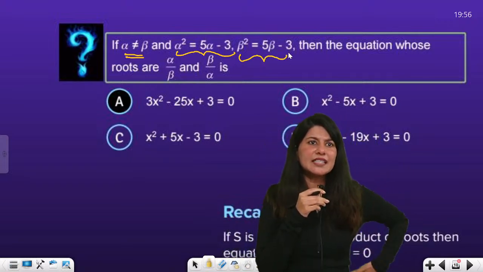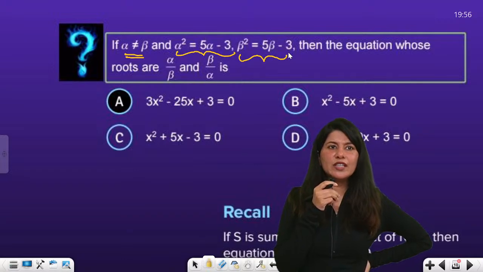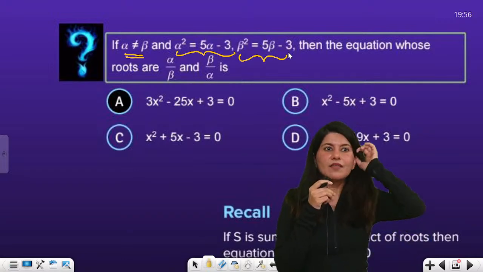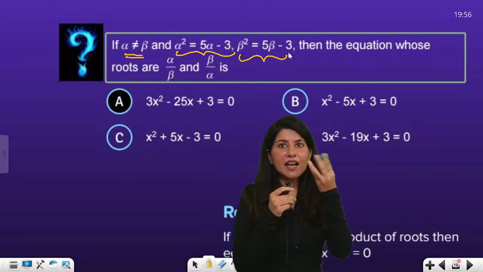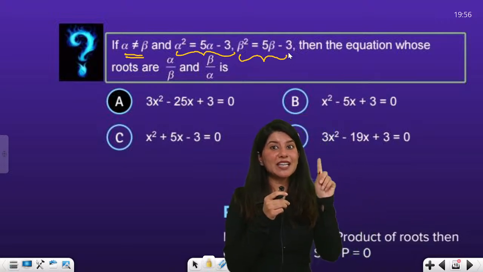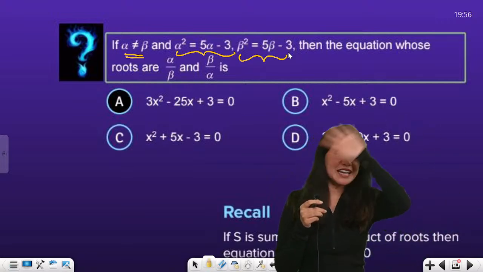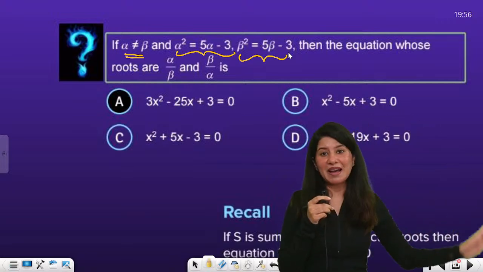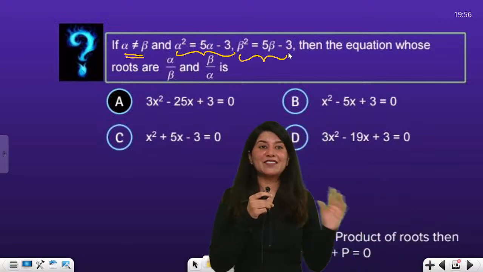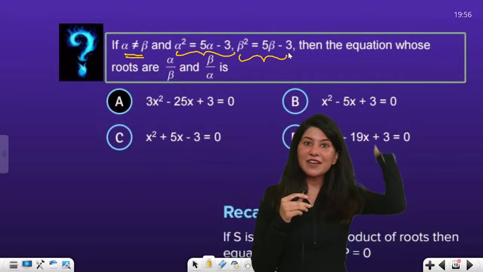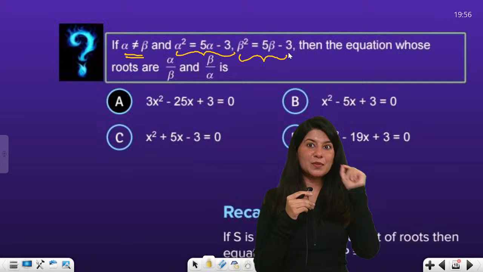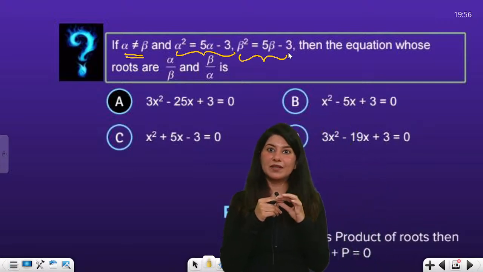Now, if I see these two equations carefully, the moment I start reading the question, I am telling you one more very important point. Let us forget quadratic equation. Let us forget everything. Please understand. Let us forget this question for a moment, for 2 minutes. Give me 2 minutes. I want to take this moment.